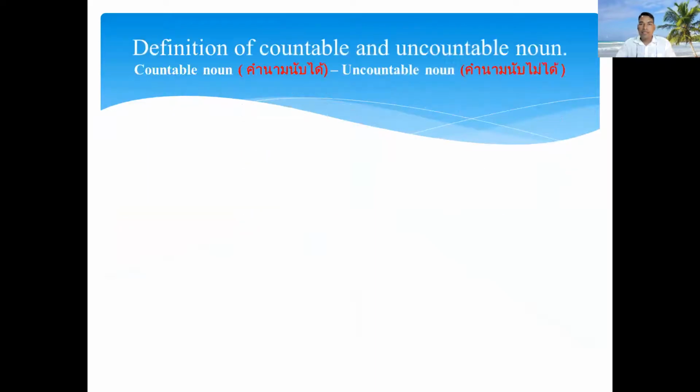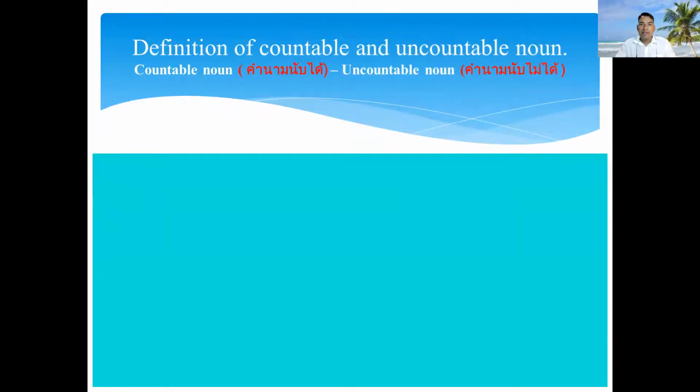So first of all, you can see the definition of the countable and uncountable noun. First of all, I show you the written definition of countable noun and uncountable noun. You can read the Thai language also for your good understanding.